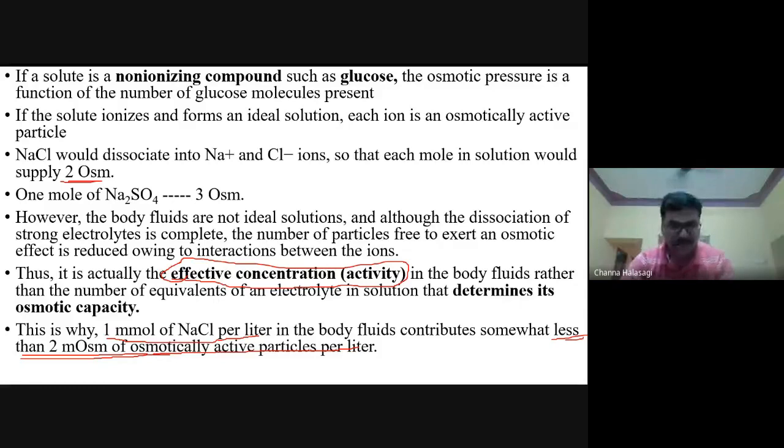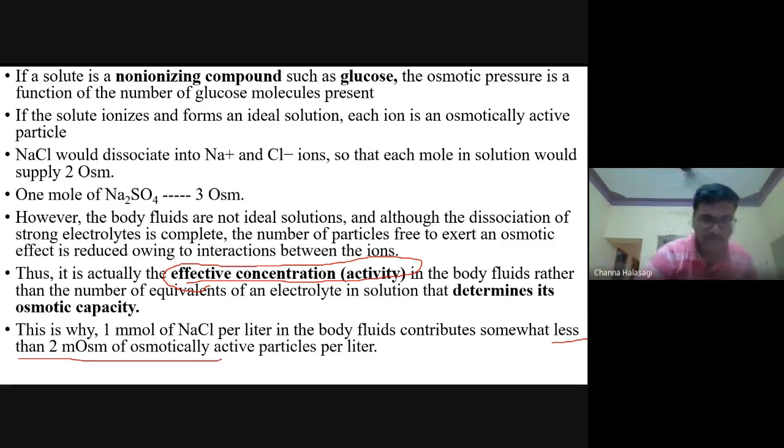Therefore, if you take the net effective concentration or the net effective activity, it is less than the ideal one. Did you understand this concept, guys?